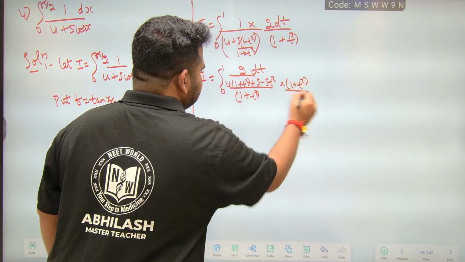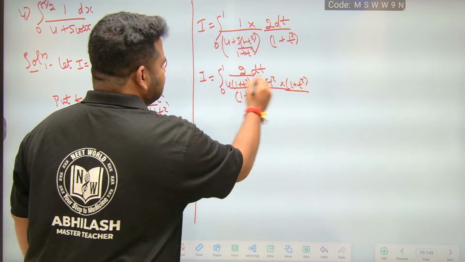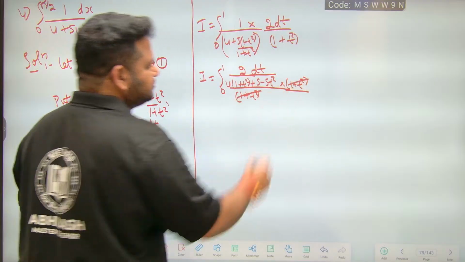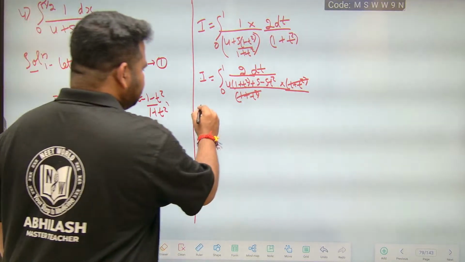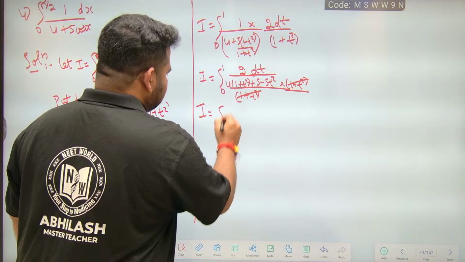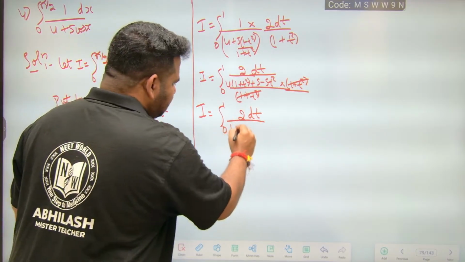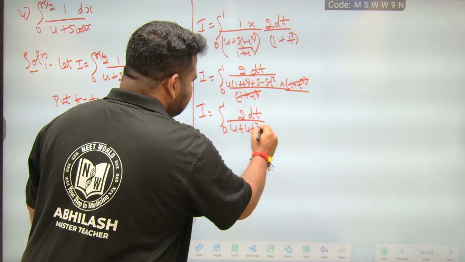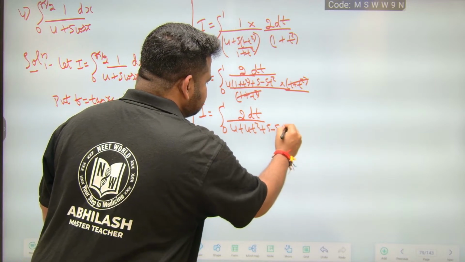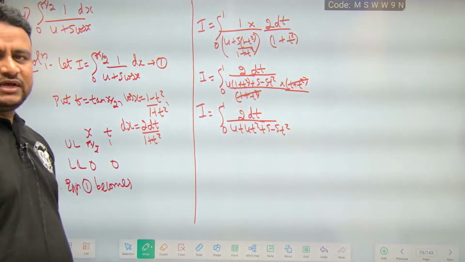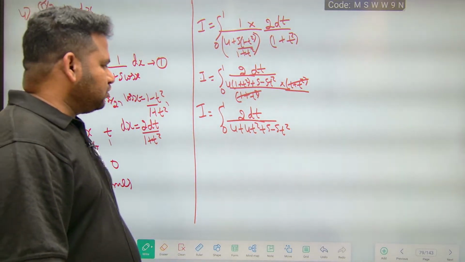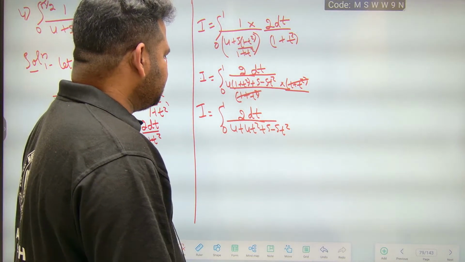Observe carefully, 1 plus t square cancels. Now I is equal to integral from 0 to 1, 2 dt by 4 plus 4t square plus 5 minus 5t square.